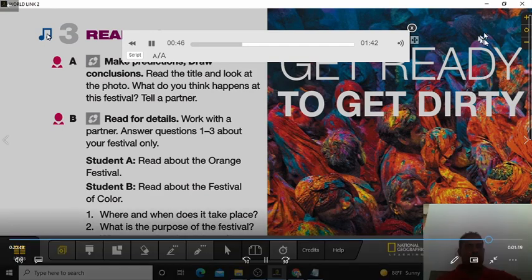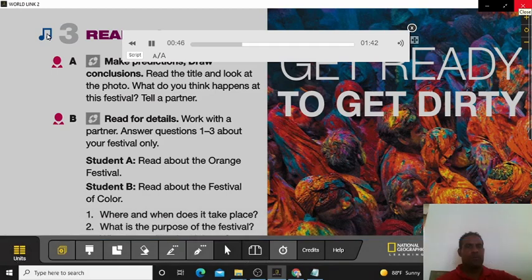The Festival of Color. The Festival of Color, also called Holi, is a popular spring celebration. It takes place every year, usually in early or mid-March, in India and other countries, like Nepal and Sri Lanka. In Indian mythology, an evil woman tried to kill a young man named Prahlad by burning him in a fire. Because Prahlad was a good person, he escaped from the fire unhurt.